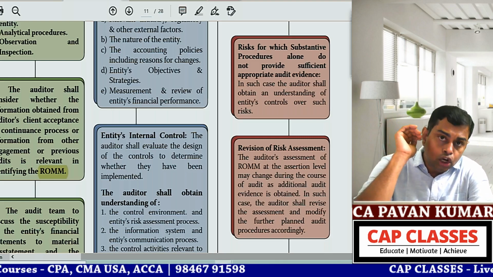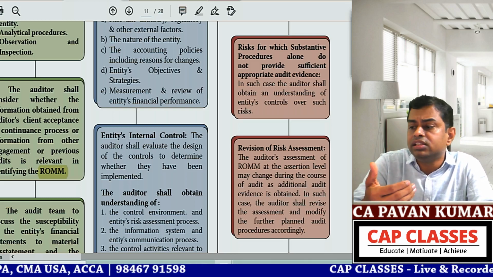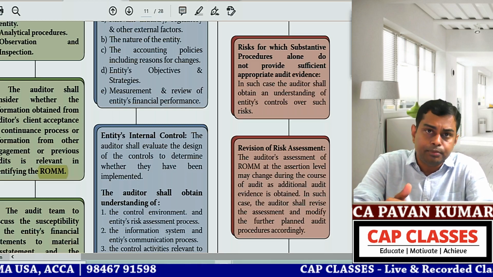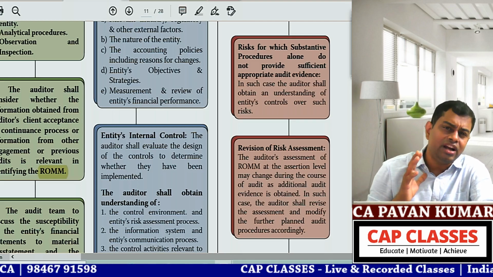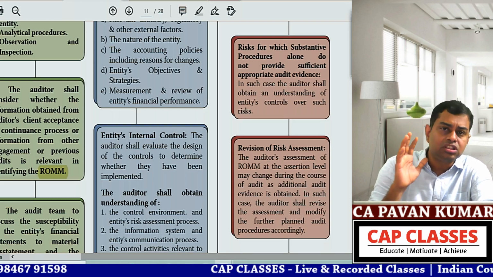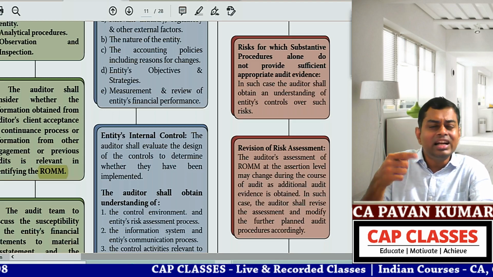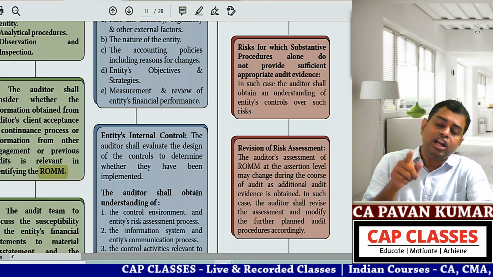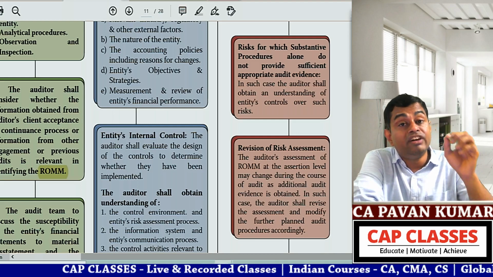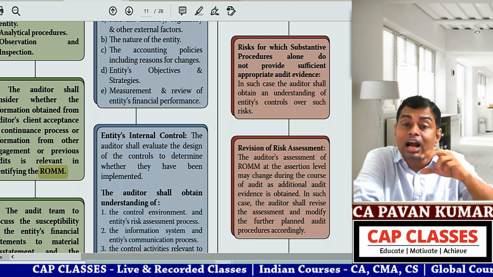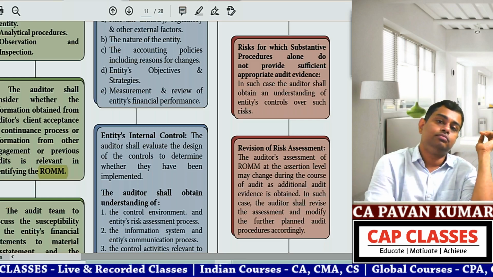Say you are conducting an audit of entities like Reliance Trends, Reliance Fresh or Big Bazaar. How many transactions will you verify? You are auditing State Bank of India, which has 1 crore savings accounts. How is interest credited every month? 1 crore into 12 months is 12 crore transactions. Can you verify them? No. So what you need to verify is whether the bank has a proper control to calculate interest on savings accounts.